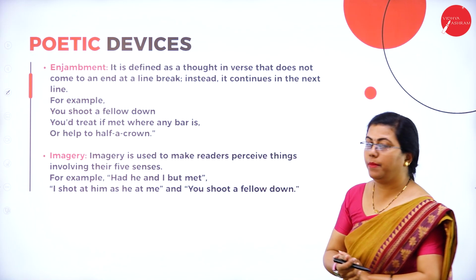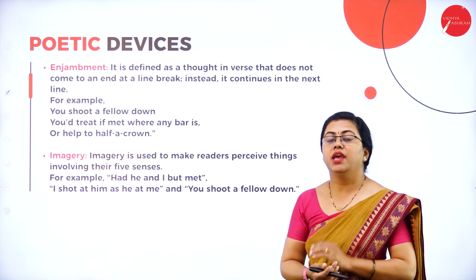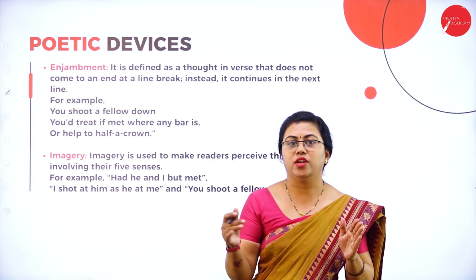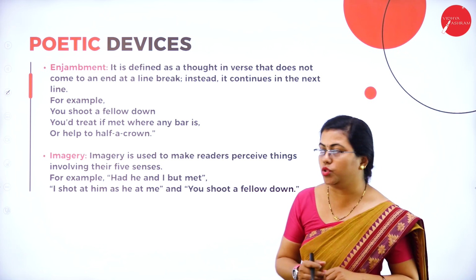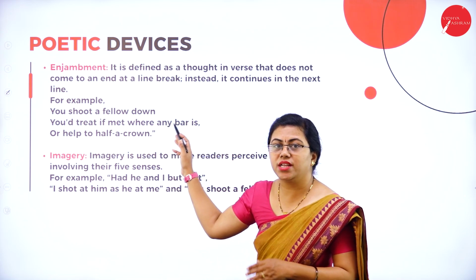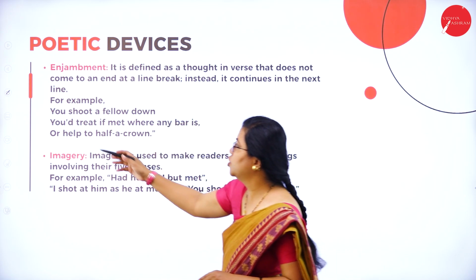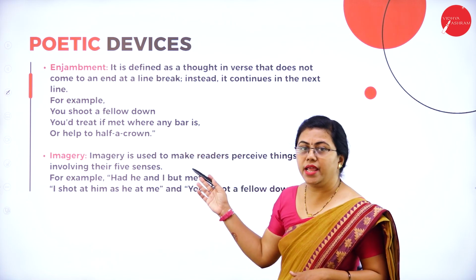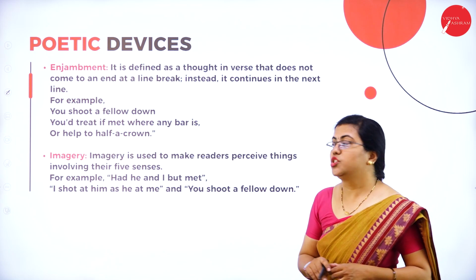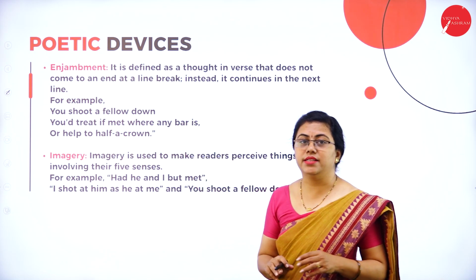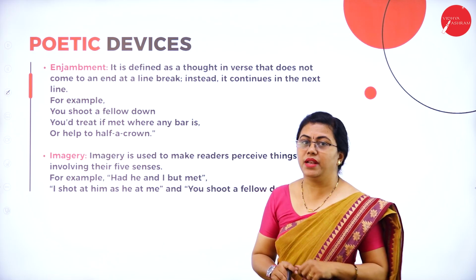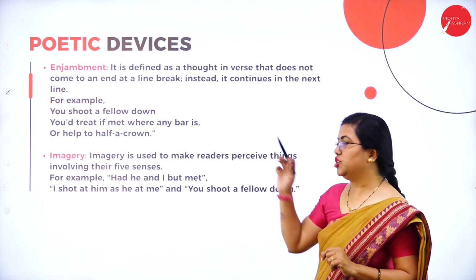Next is enjambment. As I told you in the previous session, in enjambment the sentence doesn't end in the first line only. It continues to the next one also. Here is an example: "You shoot a fellow down." The sentence is not complete over here. It continues to the next one. "You treat if met where any bar is." There also the sentence isn't complete. It goes to the next line again to complete the meaning, and this is called enjambment.